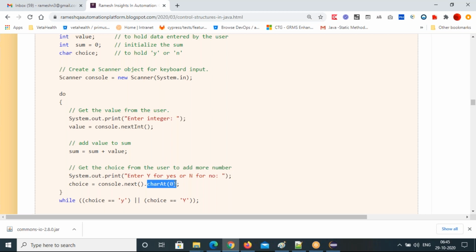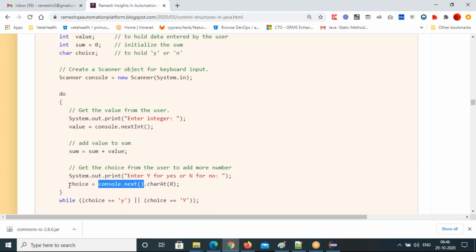So that's the charAt method, it fetches the character at the given index, that is 0 is the index number I have given. 0 means first index and 1 means second index. 2 means third index. Like that you can pass the index number to this charAt method. This is a predefined method in the String class, and you are using that method to fetch the character from this string.